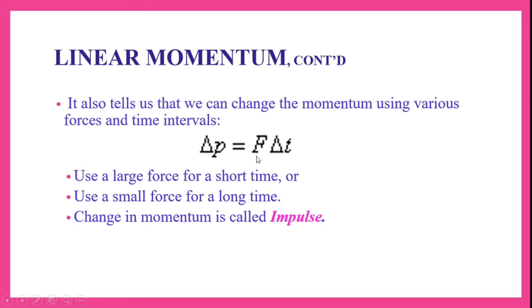For example, we can use a larger force for a short time, or we can use a smaller force for a long time. In either way we can increase the momentum. If force is more and is applied for a short time, then momentum can be increased. Or even though force is less, if it is applied for a much longer time, then momentum can be increased. In either case, the momentum gets increased. And the change in momentum is called impulse. So here I have shown the change in momentum. This change in momentum is termed as impulse.